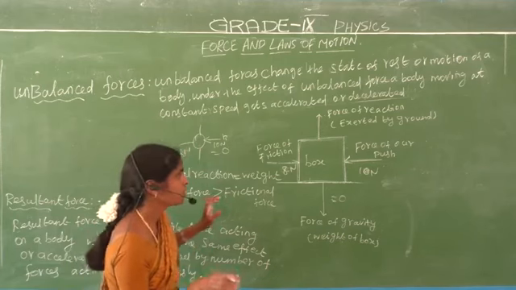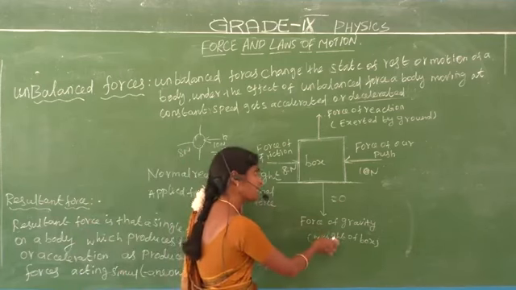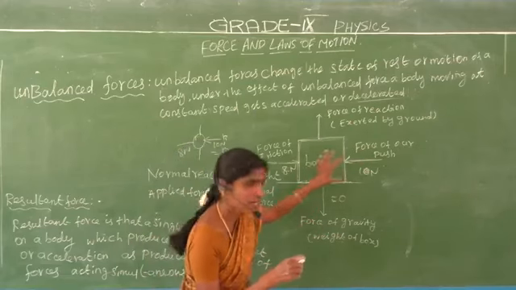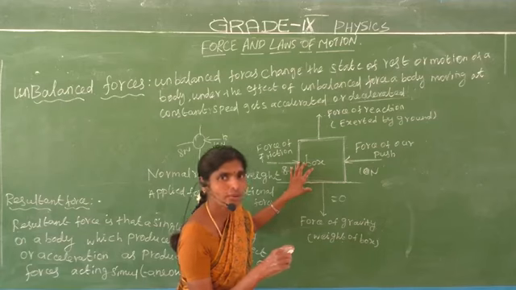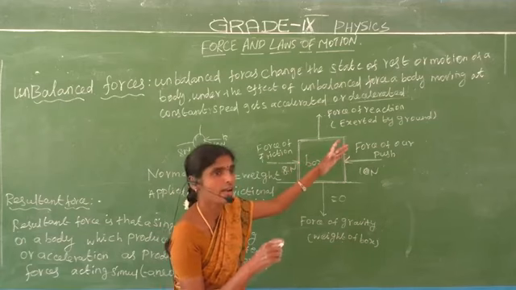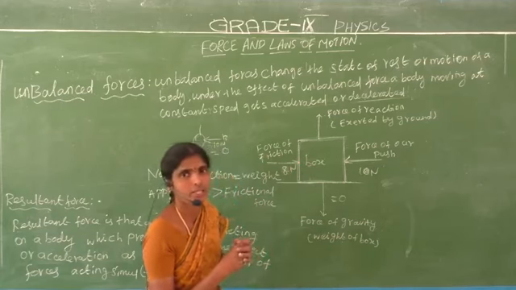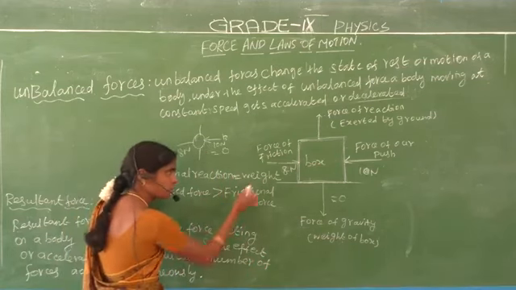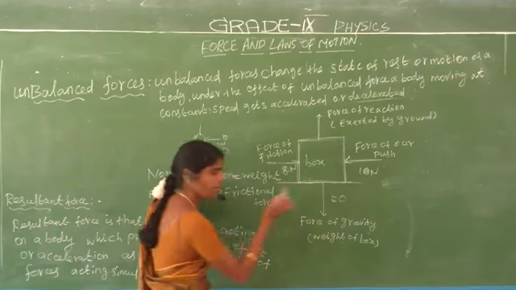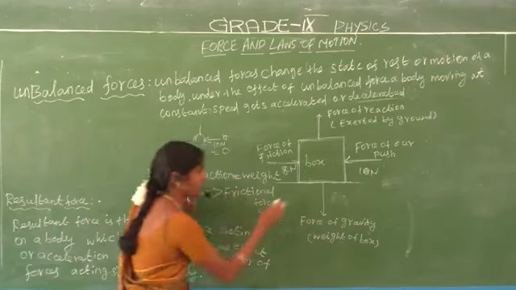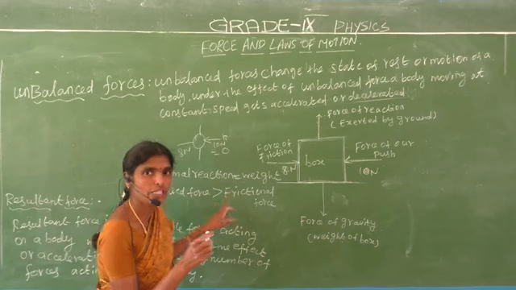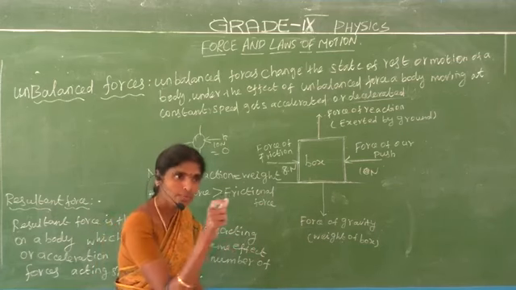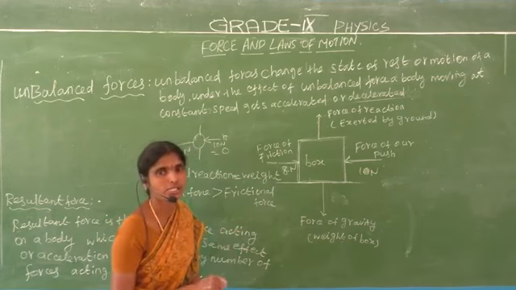Even though the force of gravity and the force of reaction are equal forces, if the force we apply on the object is greater than the frictional force, then the object is moving. Do you understand? Simply we can say normal reaction equals weight. If the applied force is greater and the frictional force is less, then the object is moving. So the object contains unbalanced forces.